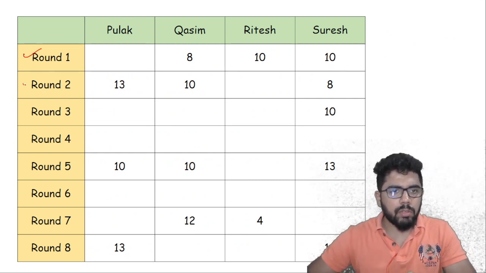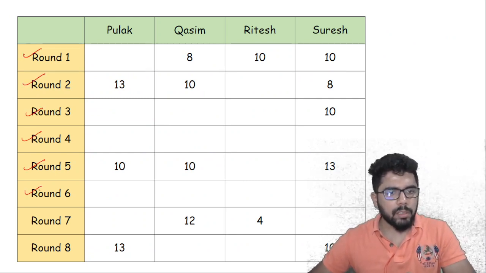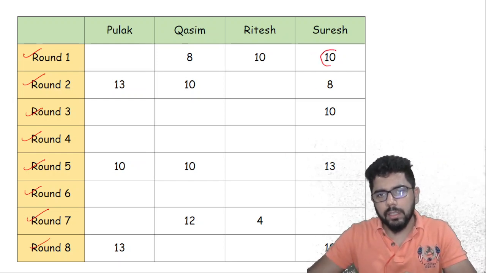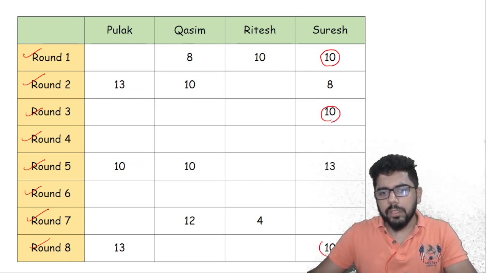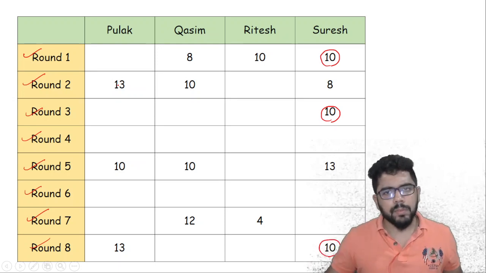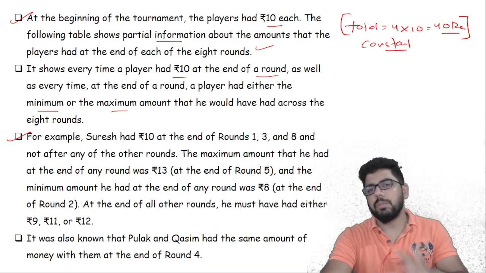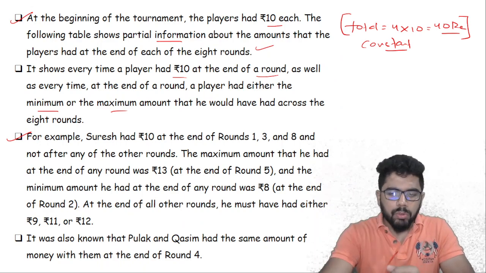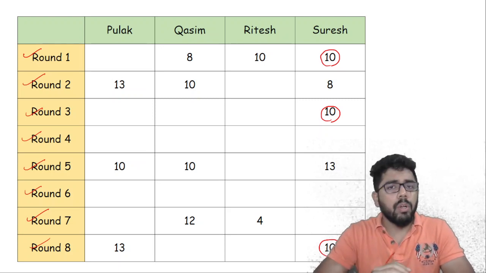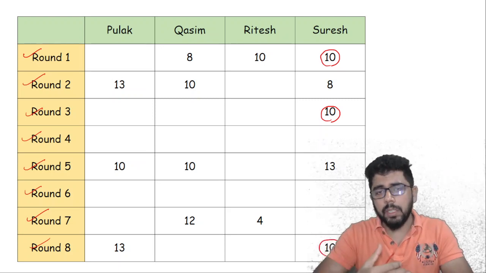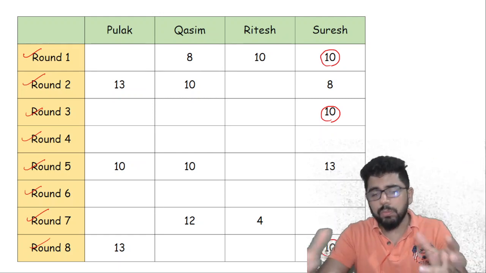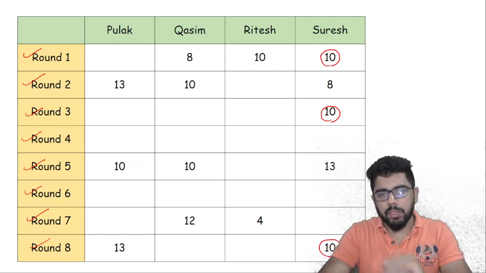Now there are 8 rounds, round 1 to 8, and some partial information has been given to us. For example, Suresh has 10 in this round, 10 in this round, and 10 in this round. Similarly, Kasim, Ritesh, Pulak, the table has been partially filled, and they are giving us information in this. This is what the question is all about. So the basic purpose of the question is to figure out who plays whom in which round, what kind of bet they are placing, or whether they're placing a bet at all or not, and if they are, who is winning and who is losing. Okay, that is what we need to figure out more or less.